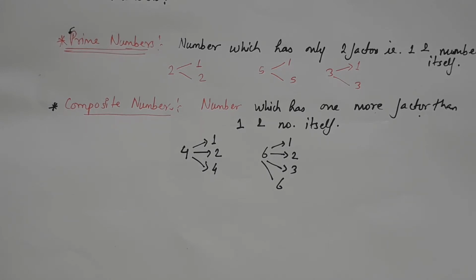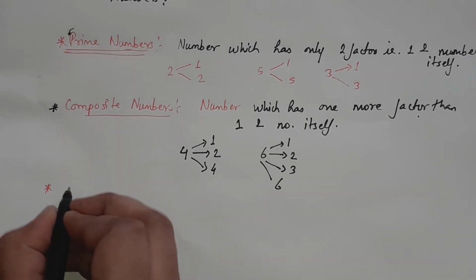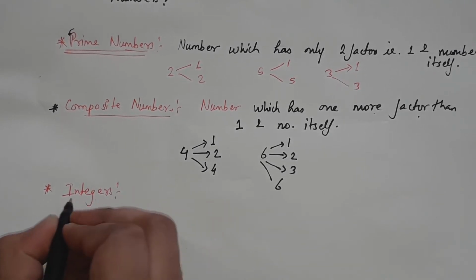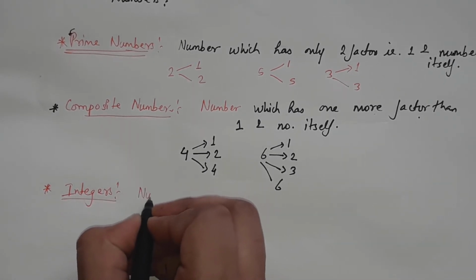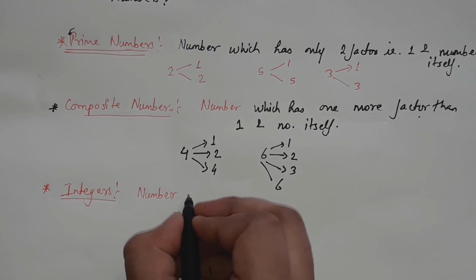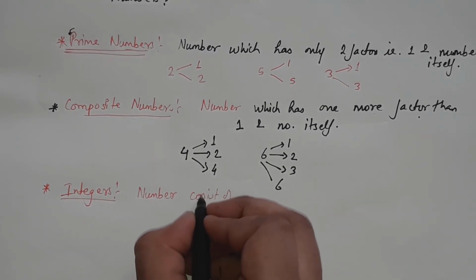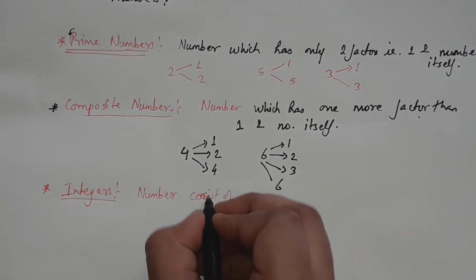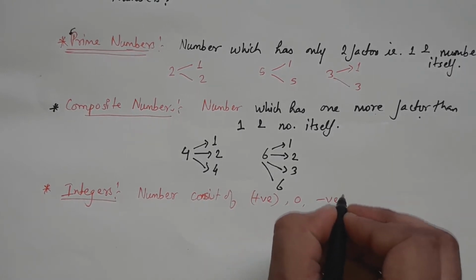Coming towards the next topic we have is integers. Okay, let's start. Integers. Integers are numbers which consist of positive numbers, 0 and negative numbers.